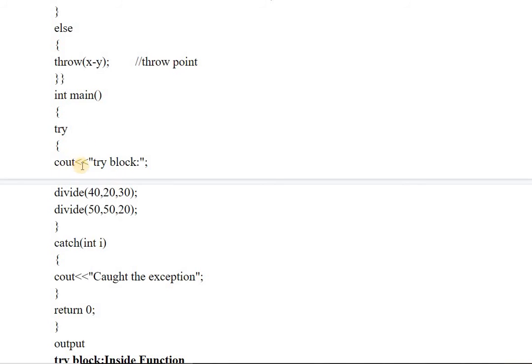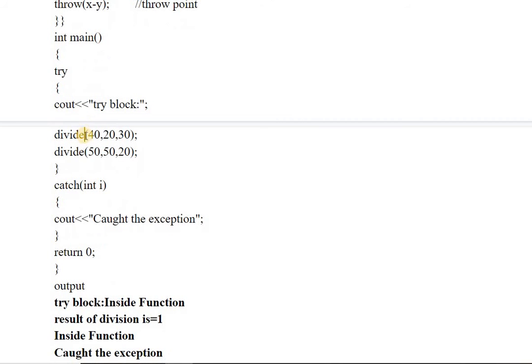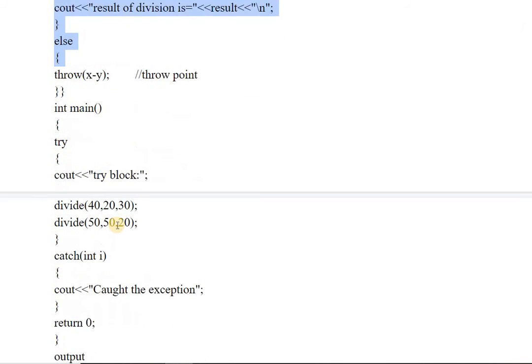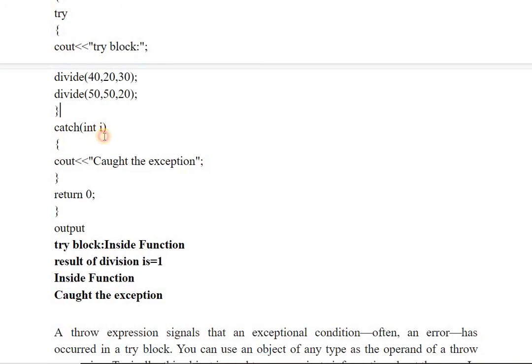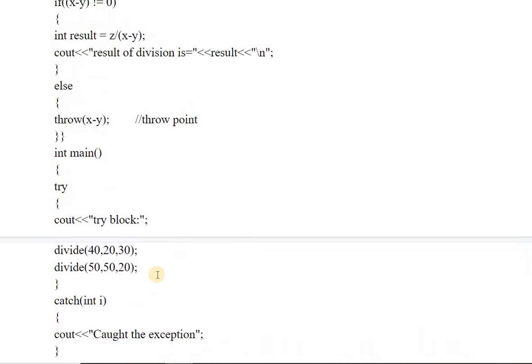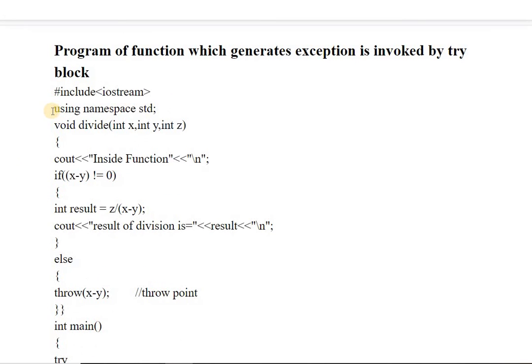Here in the main function we have written try, and it is calling this function 2 times. On the basis of these values, if the exception occurs, it will go to the catch block and catch the exception. It will display the caught exception, and this is the format of the output you will get. If you want to run this program, we will do that also.